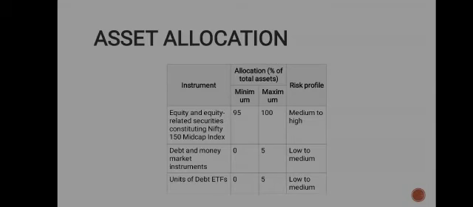The instrument is equity and equity related securities constituting the Nifty Midcap 150 Index. Minimum allocation is 95 and maximum is 100, and the risk profile is medium to high. Same for debt and money market instruments: minimum is 0, maximum is 5, and the risk profile is low to medium. For units of debt ETF, allocation is 0 percent for the minimum and 5% of the total assets for the maximum, and the risk profile is low to medium.